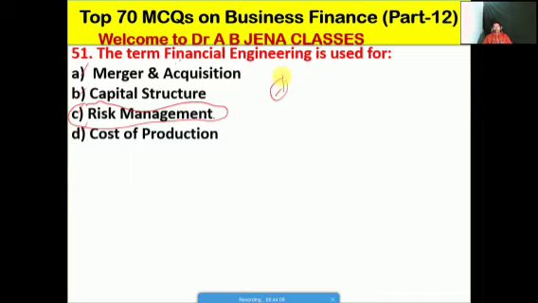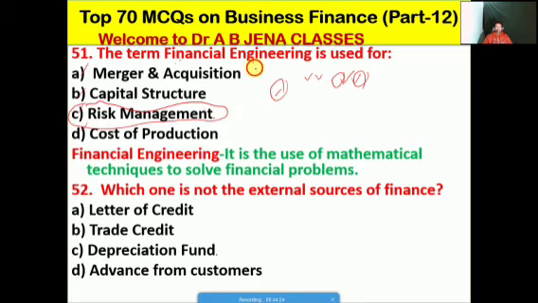Friends, in a separate video I have already discussed the meaning of risks and different types of risks and the difference between systematic risks and unsystematic risks. Kindly go through the posted video, definitely you will know more and more. So next one हम देखेंगे, आइए फ्रेंड्स हम चर्चा करें what is the meaning of financial engineering. So financial engineering is the use of mathematical techniques to solve the financial related problems in order to minimize the risks and uncertainties and enhance the return from the investment or project to the firm.